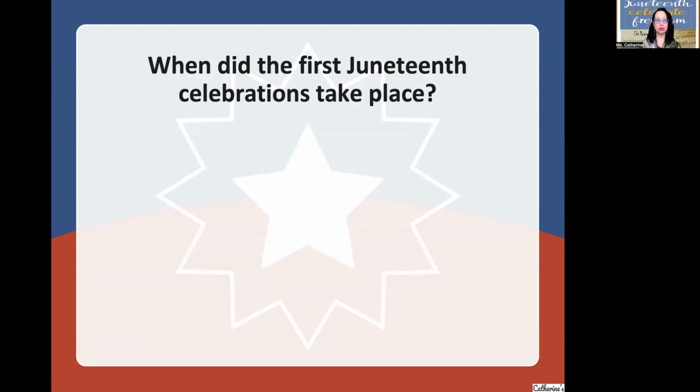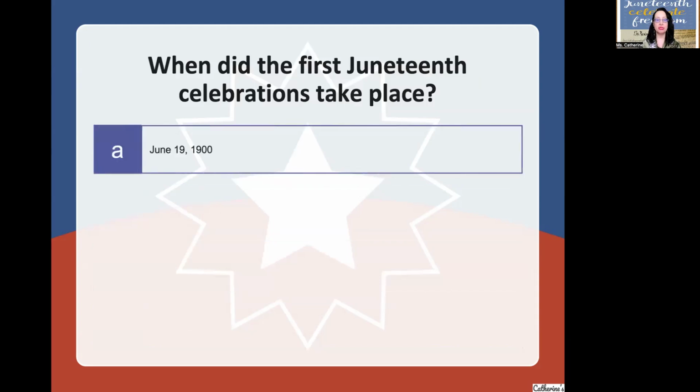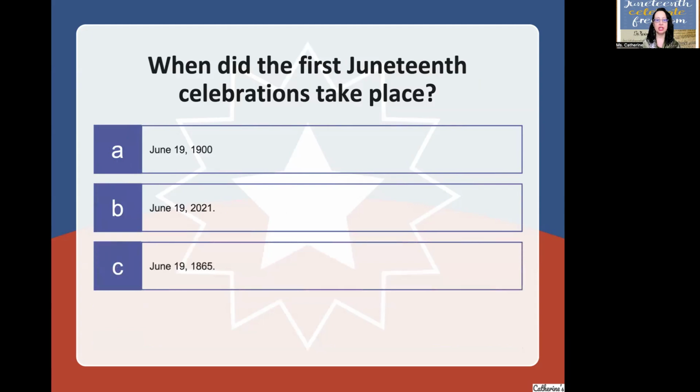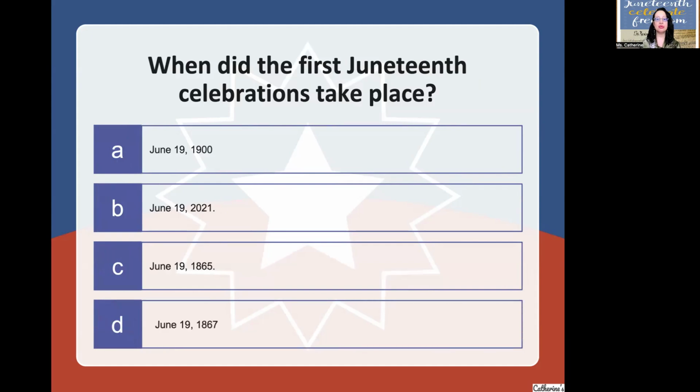When did the first Juneteenth celebrations take place? June 19th, 1900, June 19th, 2021, June 19th, 1865, or June 19th, 1867? So many answers. Again, when did the first Juneteenth celebrations take place? June 19th, 1865. Good job.